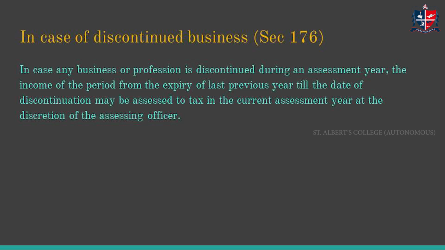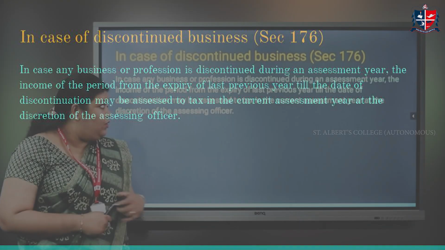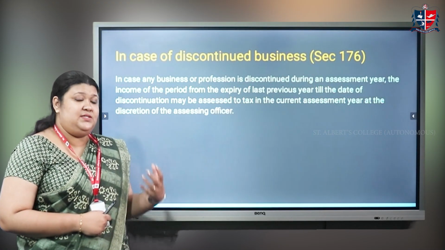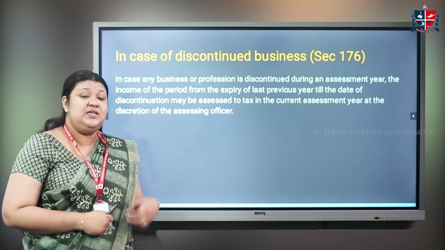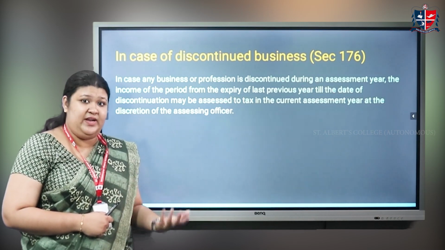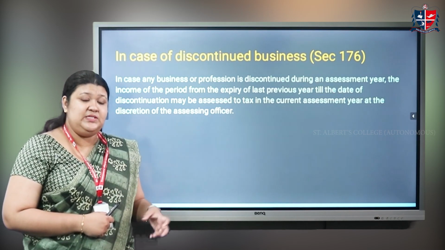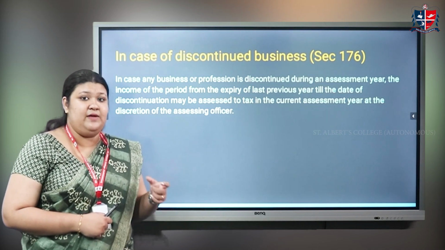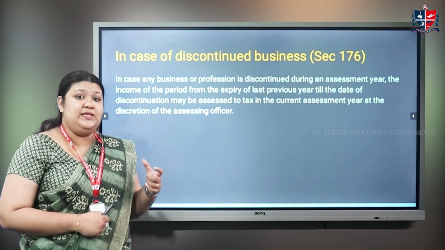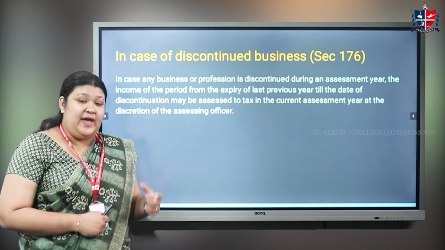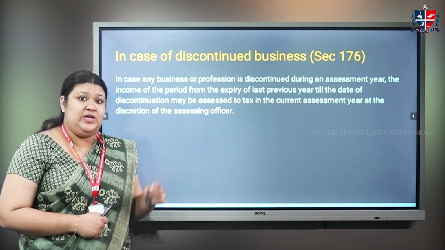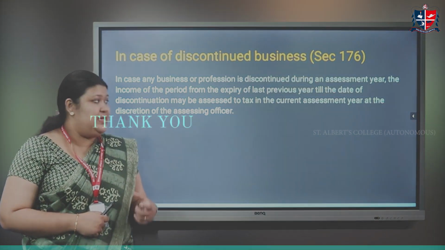The next point is about the case of a discontinued business. In this case, the assessing officer feels that a business is discontinued so that it can evade tax. The income of the business will be charged under the head income from business or profession or under the head profits and gains so that the income tax can be charged in the current year at the current rate itself.